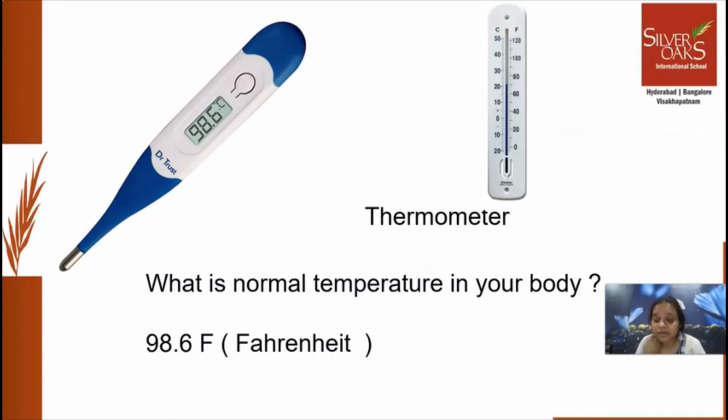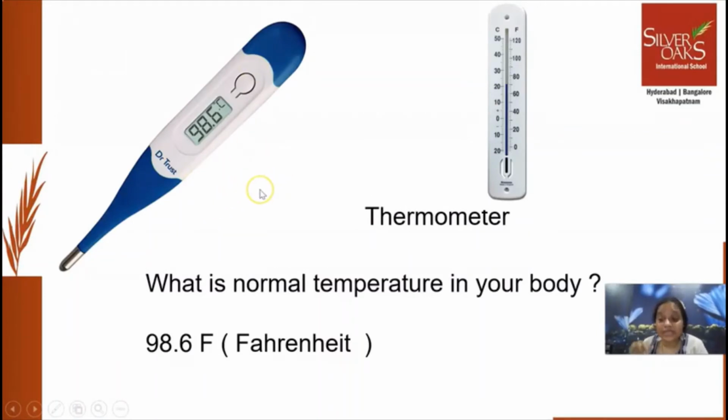When you have fever, mommy keeps this thermometer, right? Everybody has it at home. She keeps this thermometer and checks the temperature. If it is 99.9, it is kind of okay. But if it is 101, 101.2, that means you have a high fever, right? So immediately mommy is going to give medicine or she's going to take you to the hospital, right? This is how we are going to check the temperature.